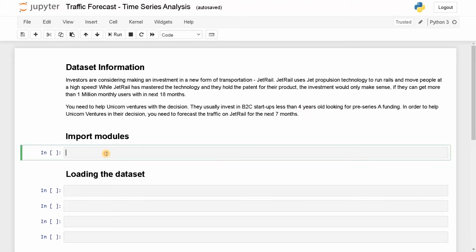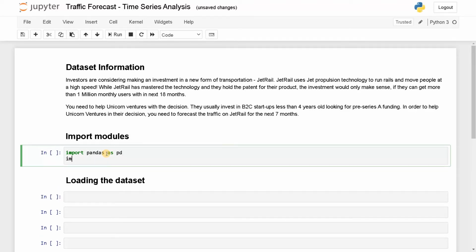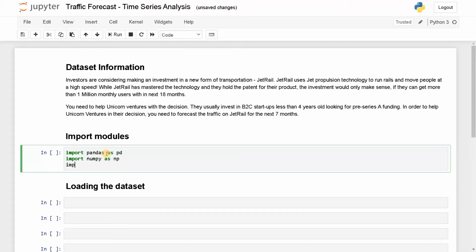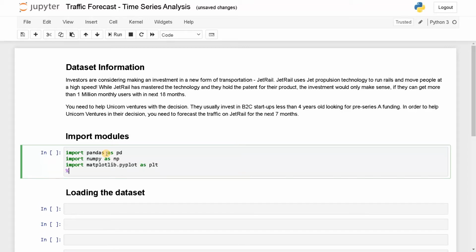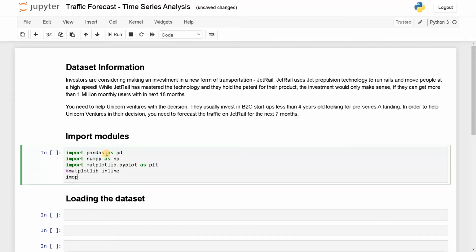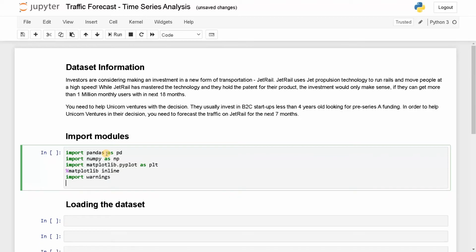Okay, let's import the modules. The basic modules are import pandas as pd, import numpy as np, import matplotlib.pyplot as plt, matplotlib inline, and import warnings, warnings.filterwarnings ignore.